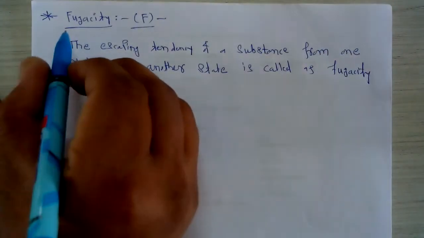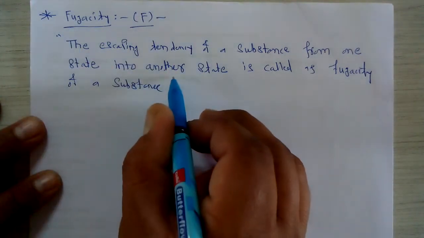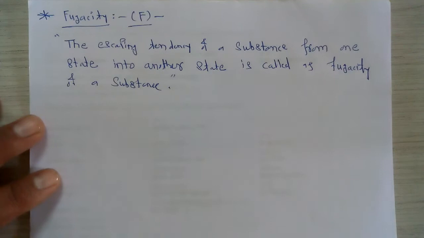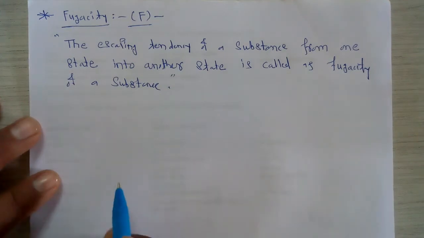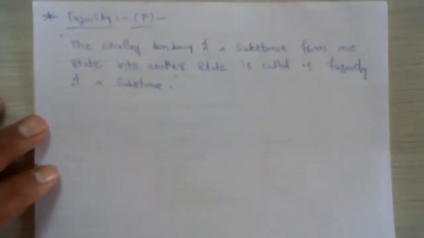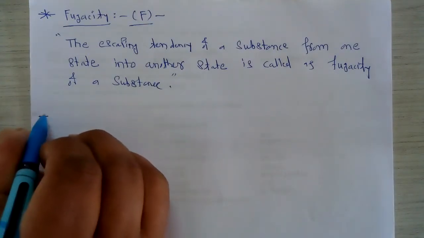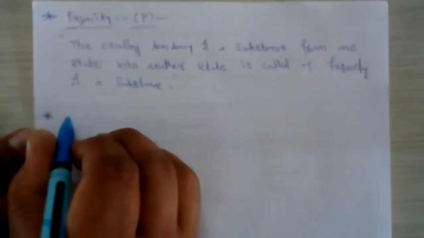What is the meaning of this fugacity? Whenever we consider any substance, suppose we consider a substance in the solid state, and we want to convert this compound from the solid state into another state, that particular tendency of a substance is nothing but the fugacity. The second important concept from this chapter is called the activity.